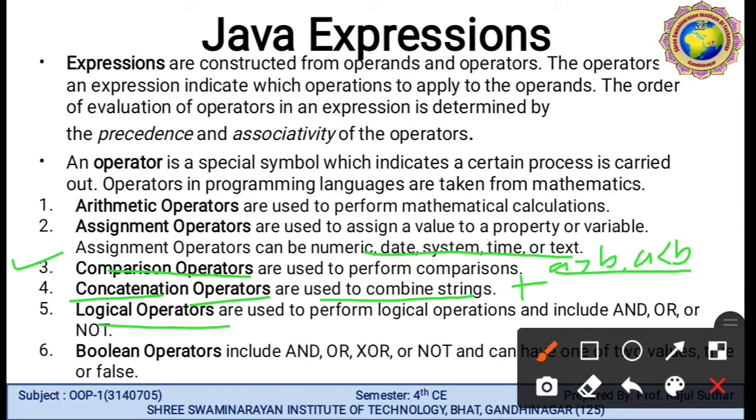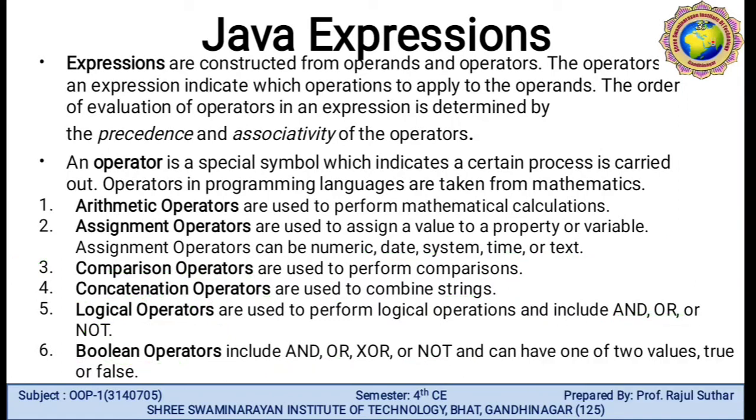Then the logical operators, which we are all familiar with: and, or, not. These are logical operators to perform the logical operations, anding, oring and not. Then the Boolean operators, which include and, or, exclusive or, not, and can have one of two values, true or false. Boolean covers the true and false values.